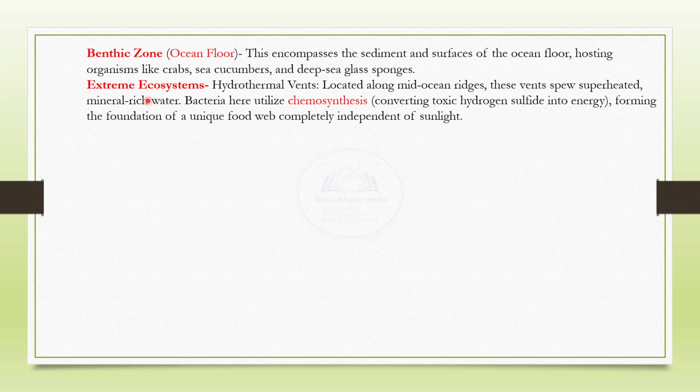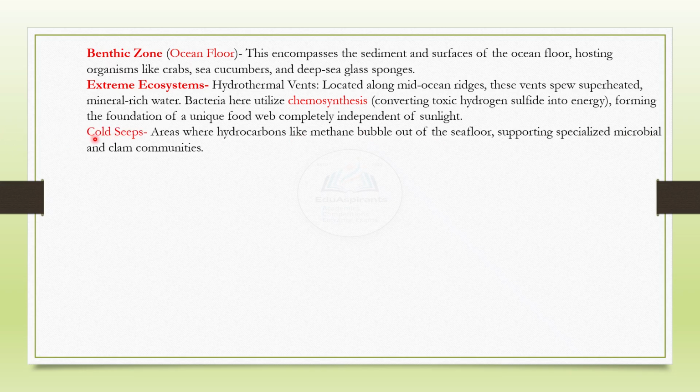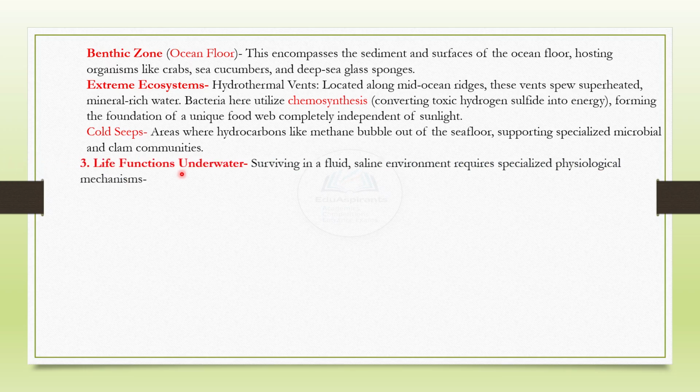Extreme ecosystems: hydrothermal vents, located along mid-ocean ridges, where vents spew superheated mineral-rich water. Bacteria here utilize chemosynthesis, converting toxic hydrogen sulfide into energy, forming the foundation of a unique food web completely independent of sunlight. Cold seeps: areas where hydrocarbons like methane bubble out of the seafloor, supporting specialized microbial and clam communities.